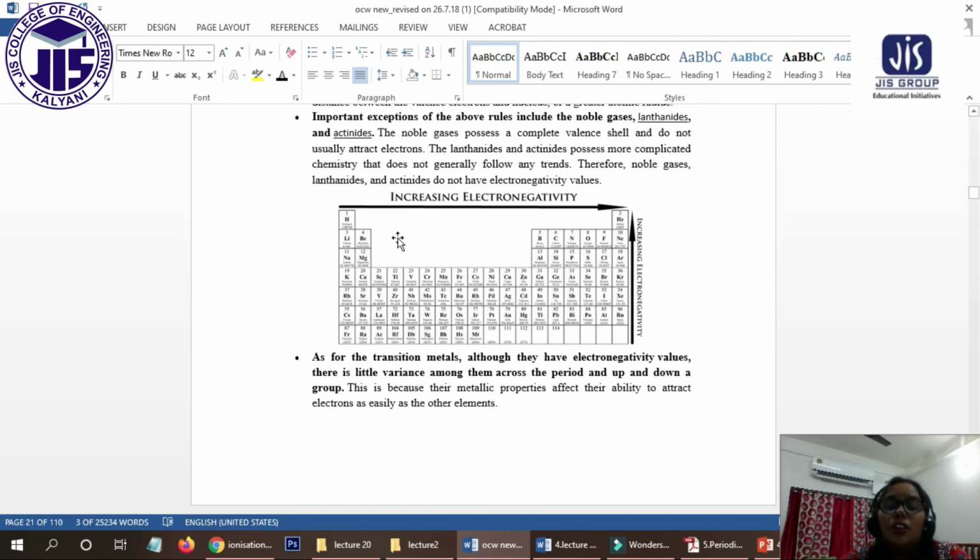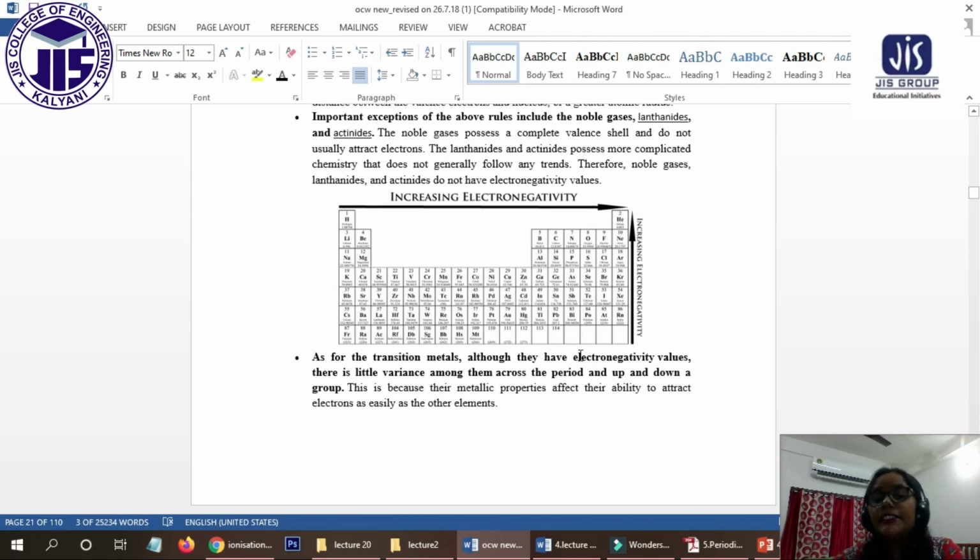And if we go towards the right side along the period, the size will be smaller, because the electron as well as proton will be added in the same shell, so the nuclear charge will increase, the attraction force will increase, and thus contraction will take place. So this is the size trend.